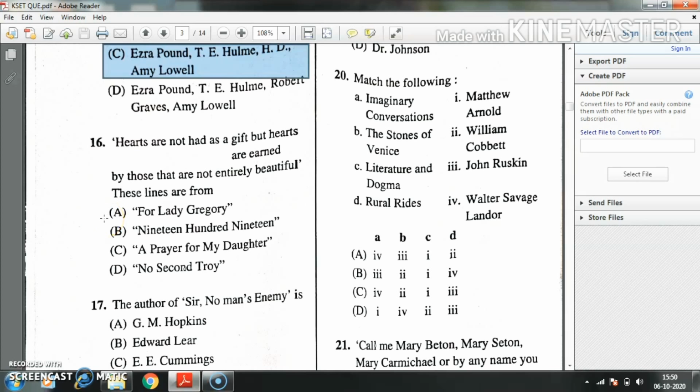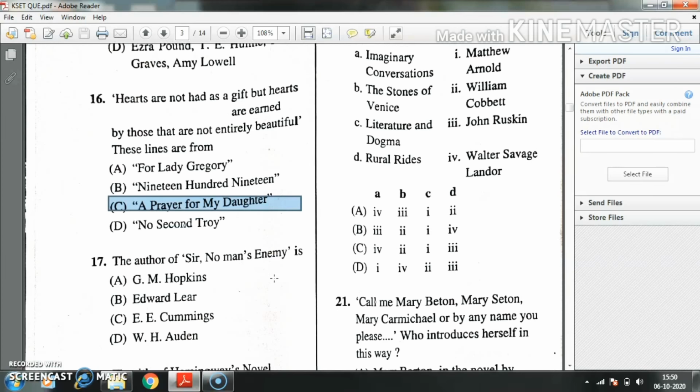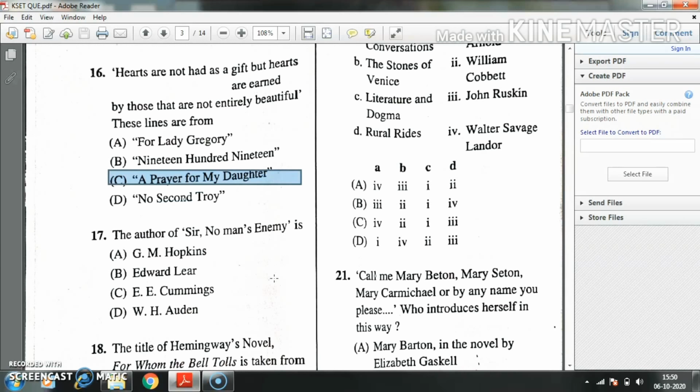Option B, 1919. Option C, A Prayer for My Daughter. Option D, No Second Troy. Here the right answer is C, A Prayer for My Daughter by W.B. Yeats.